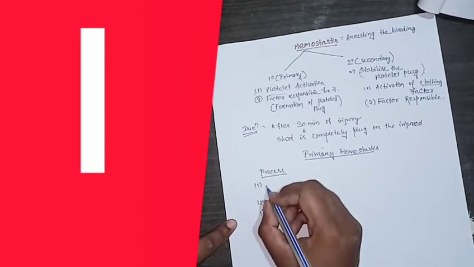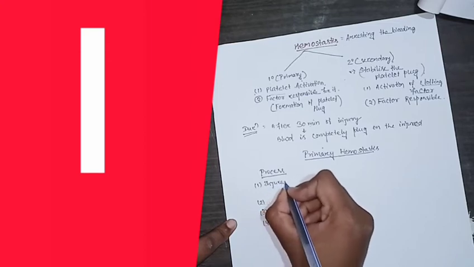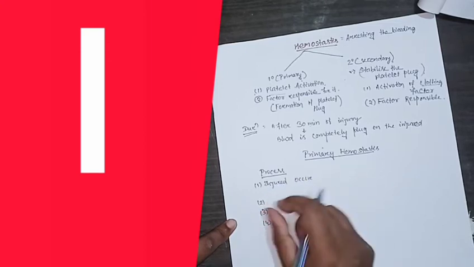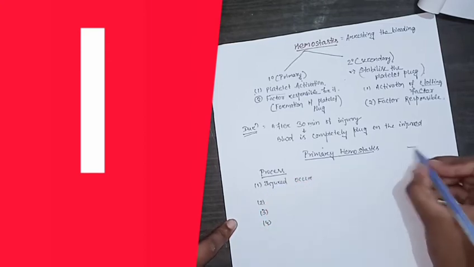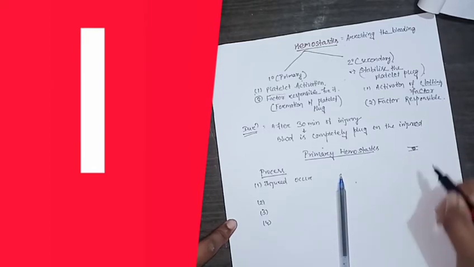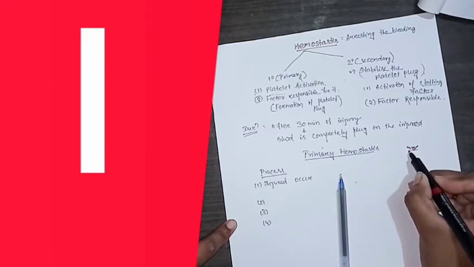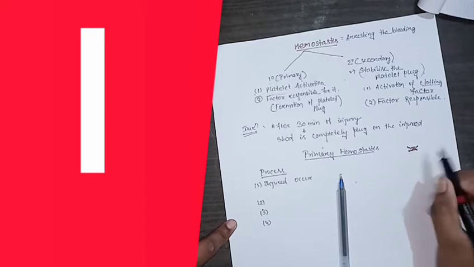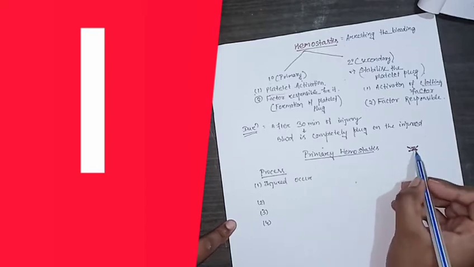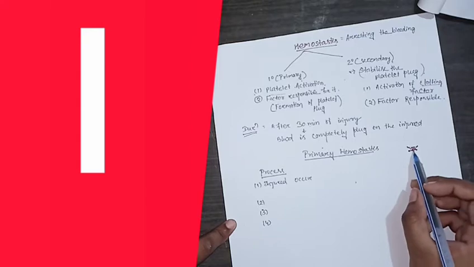In step 1, when an injury occurs at any place, the blood vessel becomes constricted in that place. So blood is not allowed to that place, so that the bleeding can stop.